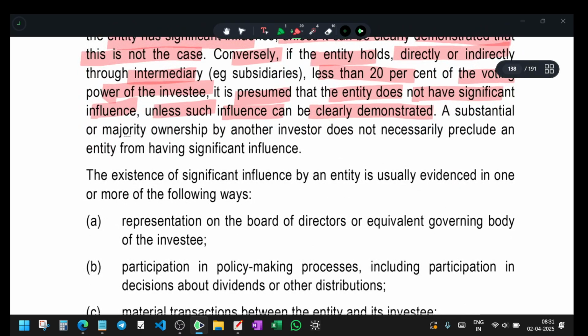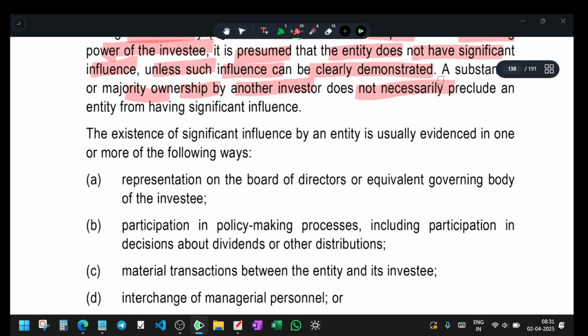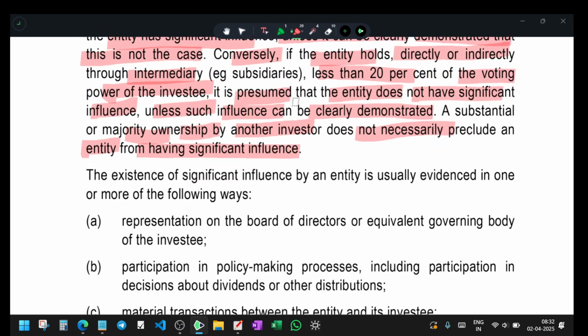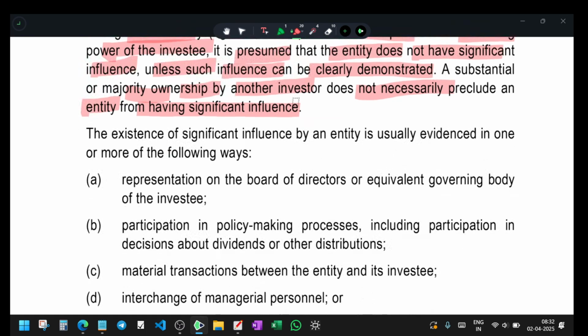Substantial or majority ownership by another investor does not necessarily preclude the entity from having significant influence. Having significant ownership by another investor does not necessarily preclude an entity. It is not simply that when another person has 20% of the vote, you can say he has the influence and I don't have the influence. You can't say that.